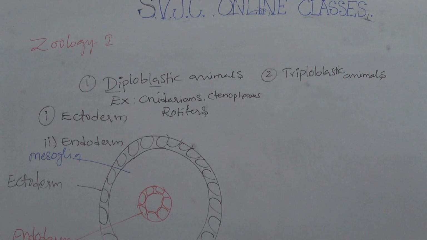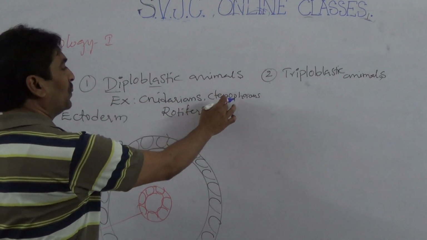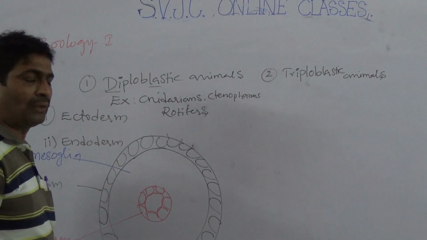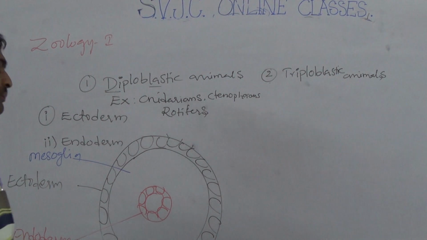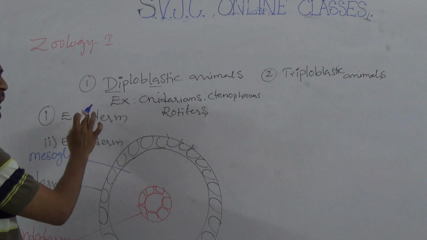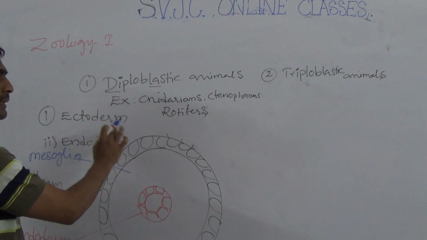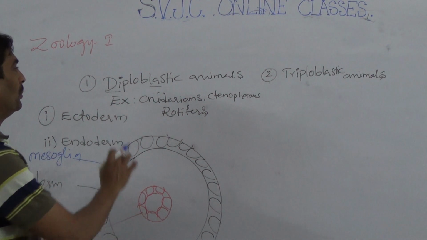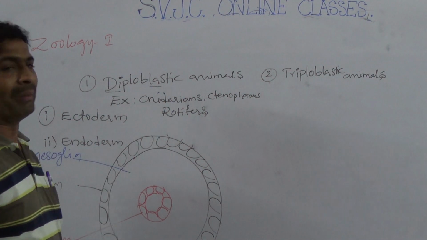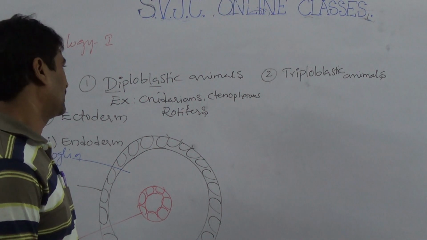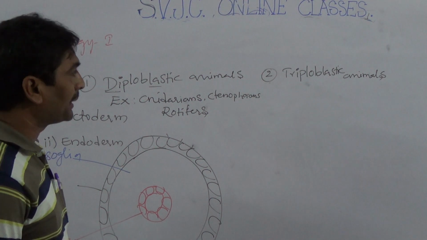The best examples of diploblastic are cnidarians, ctenophorans, rotifers. Diploblastic means the embryonic structure contains two layers, ectoderm and endoderm. Animals with both ectoderm and endoderm are called diploblastic.